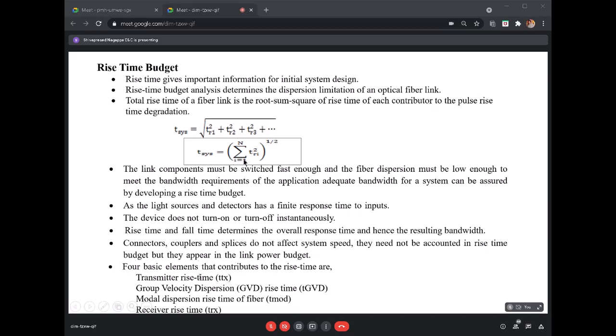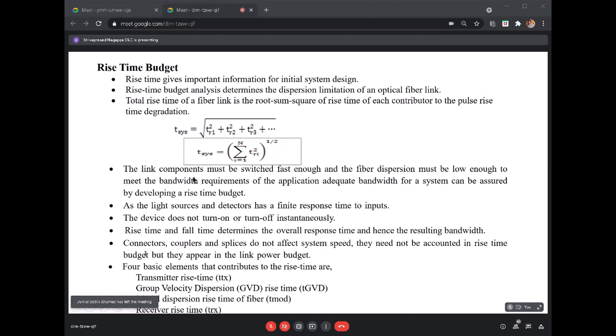The basic four elements which significantly limit the system speed, the first being the transmitter rise time, I have mentioned here. Before that, let me discuss this. The link components must be switched fast enough, and the fiber dispersion must be low.